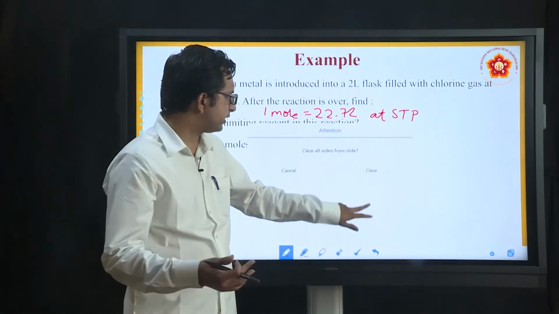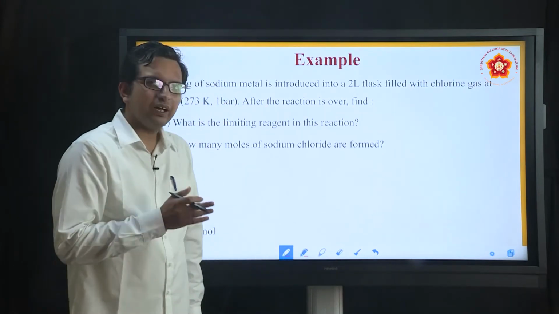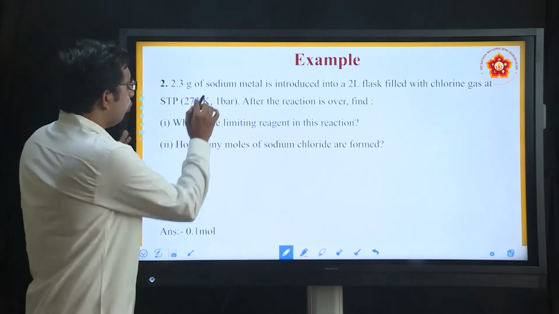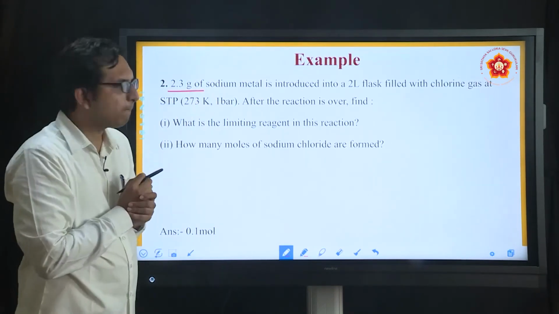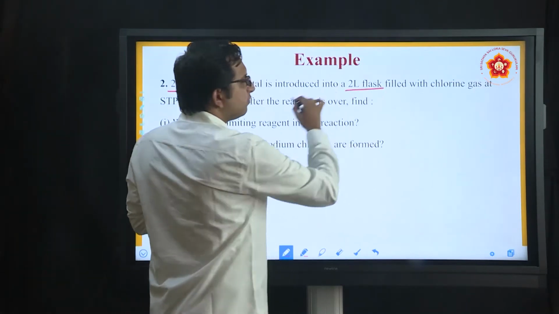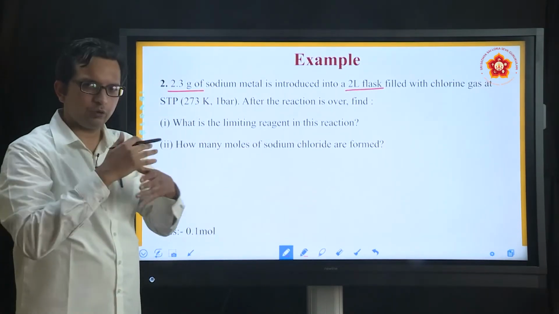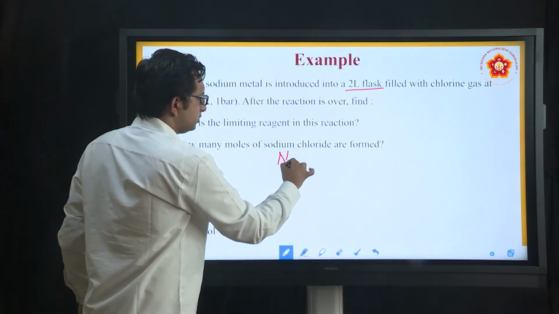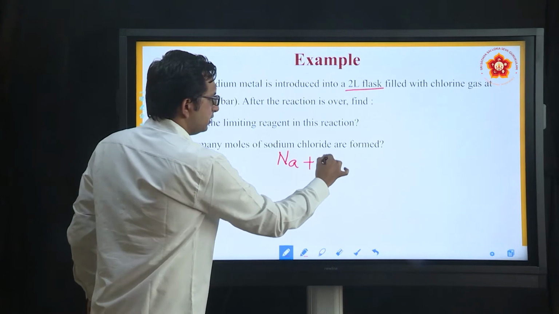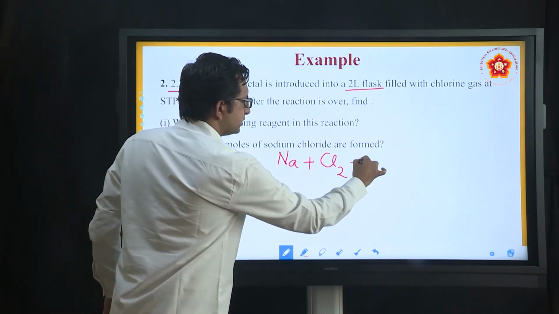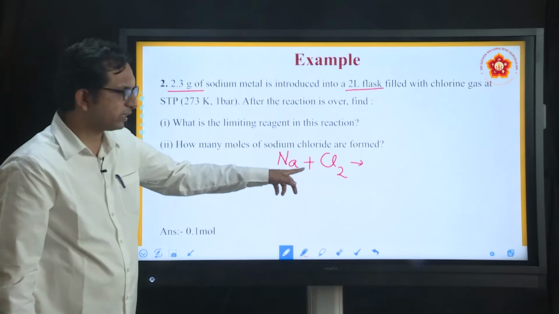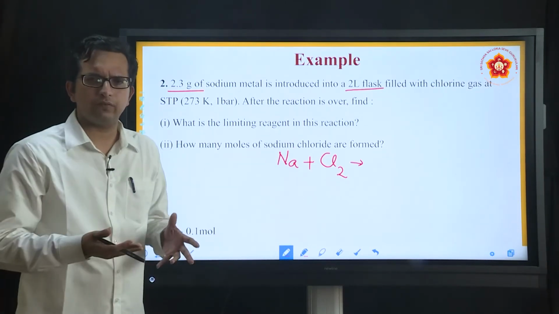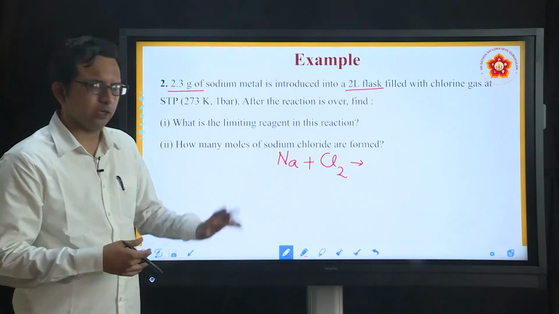This is a little trickier problem than the last one, because in the last one it was just about correlating moles. Now one element is given in terms of grams, another in terms of liters. How will you correlate? Whenever a question is given, the first thing you have to do is write the reaction. Sodium Na plus chlorine, we will always write it as Cl2. Why should we write it as Cl2? Because it is a gas, and gases are diatomic in nature, since it has to be held together.